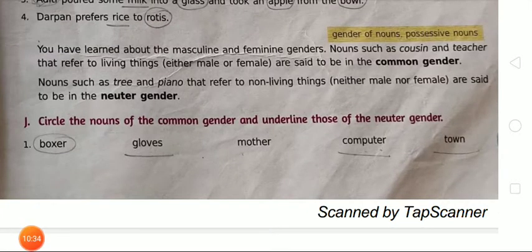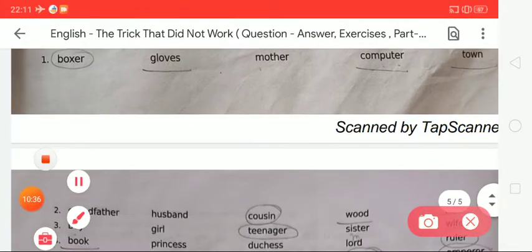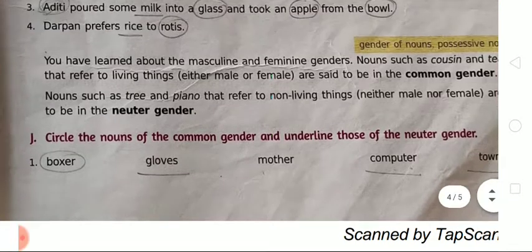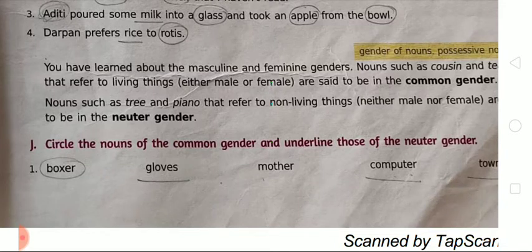So in exercise J, circle the nouns of the common gender and underline those of the neuter gender. Okay, here we are going to solve this exercise according to the knowledge of common gender and neuter gender. So as we all know what is common gender and what is neuter gender. In common gender we have to circle the words that refer to living things, either male or female. And in neuter gender, the words refer to non-living things, neither male nor female.